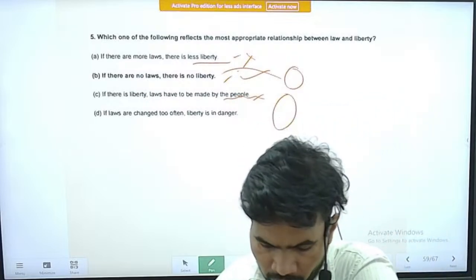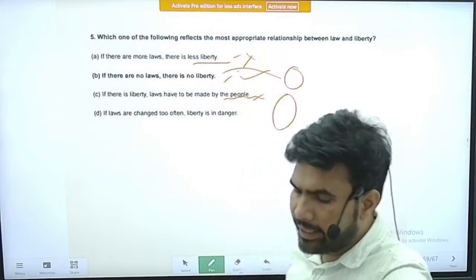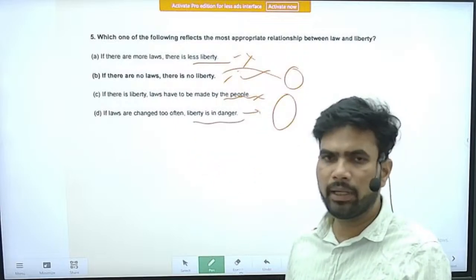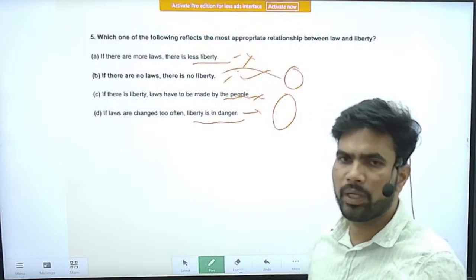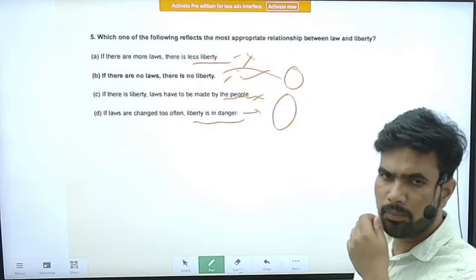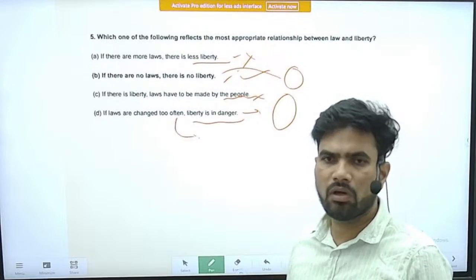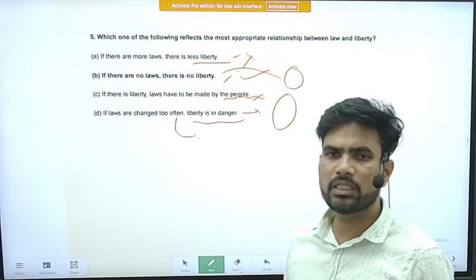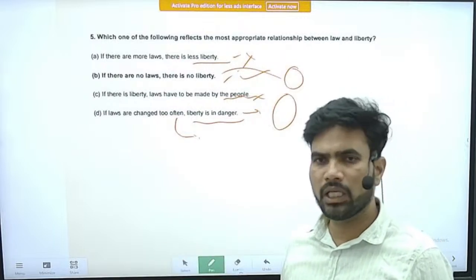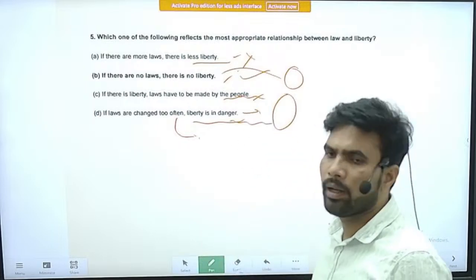Option D, if laws are changed too often, liberty is in danger. Yes, we can also go with this statement generally speaking. If a government is trying to change the laws frequently, we can understand that there is a problem. However, this statement is also not universally correct. It is not always correct. Even if a government is frequently changing the laws, it may still be working for the liberty of the people. We cannot say. So it is also partially correct.